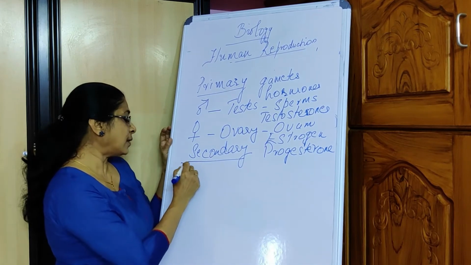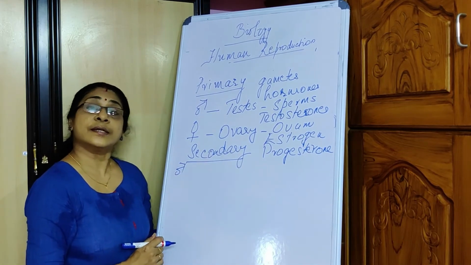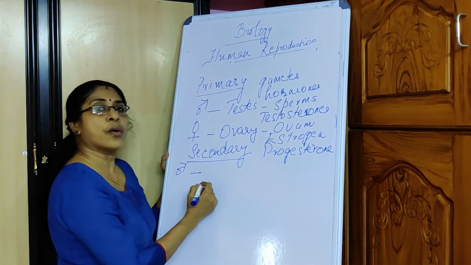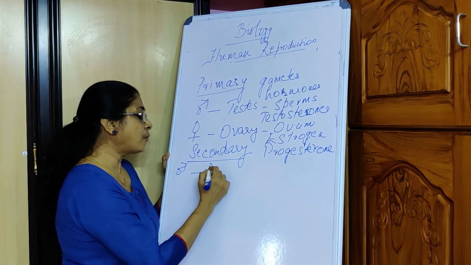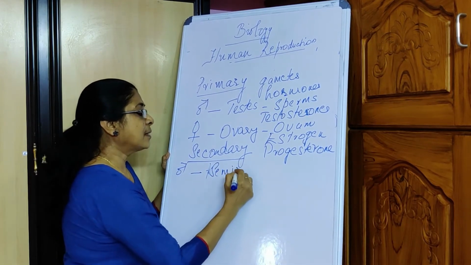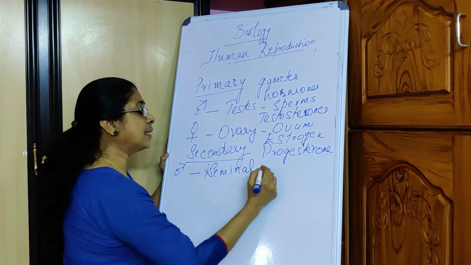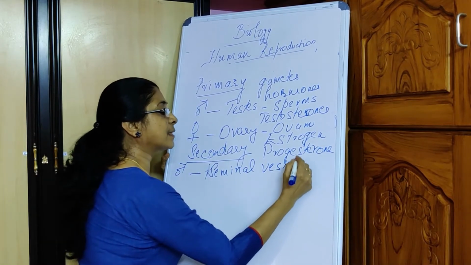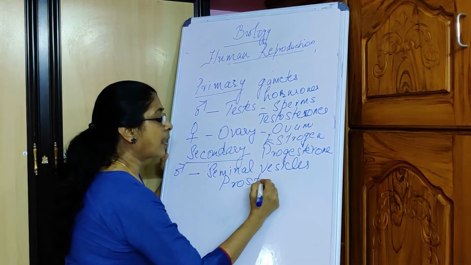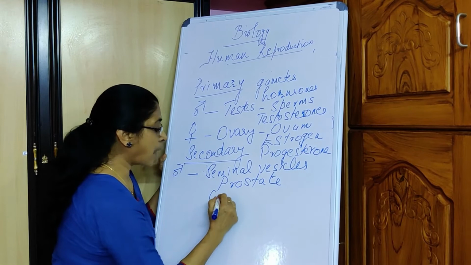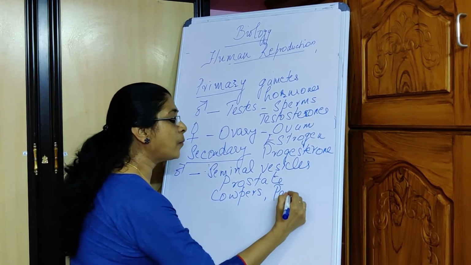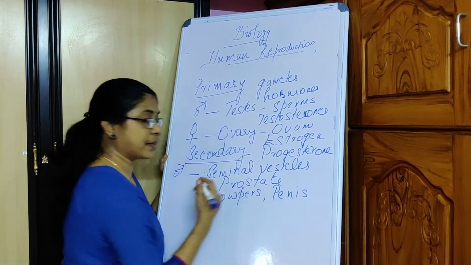So, what are the secondary sex organs in males? The secondary sex organs in males involve a pair of seminal vesicles, a prostate gland, as well as the Cowper's gland, along with the copulatory organ penis.